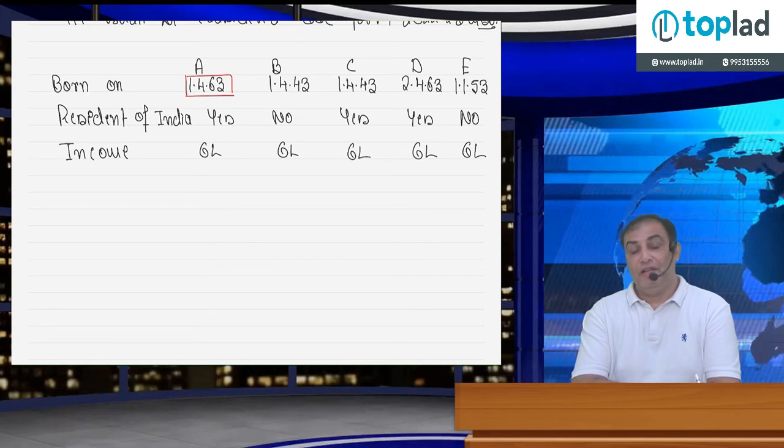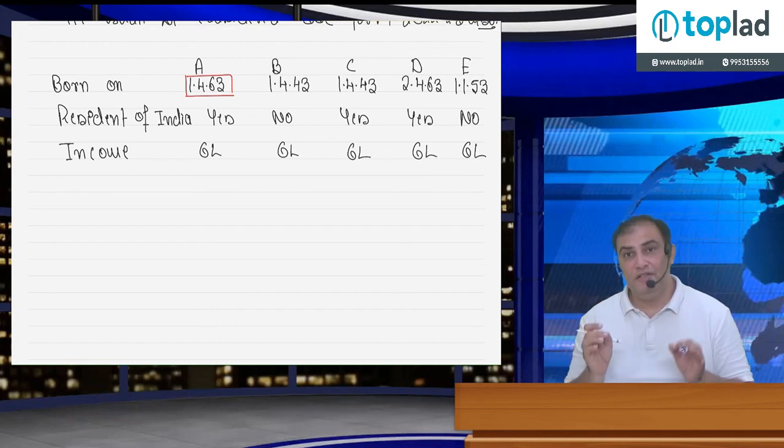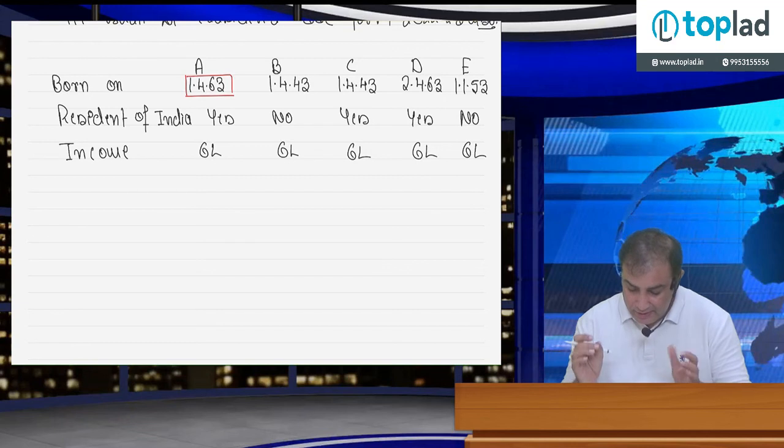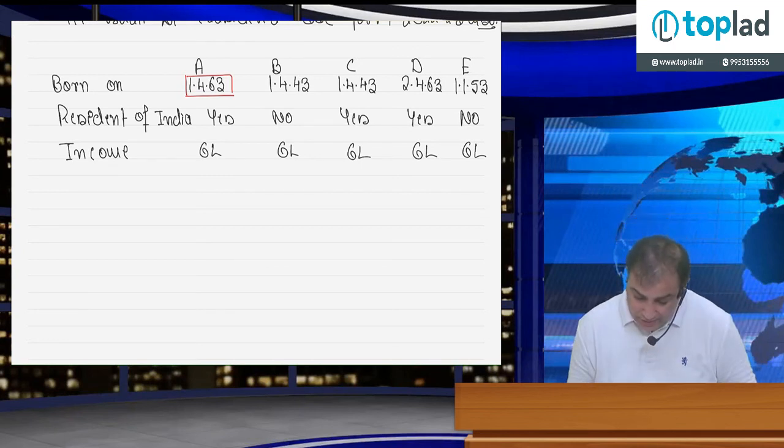Mr. A, 1/4/1963. CBDT says if an individual was born on 1/4/1963, he shall be considered senior citizen for previous year 2022-23. Okay, but there is one more important condition. To become senior citizen, he or she must be resident of India. Is he resident of India? Answer is yes.